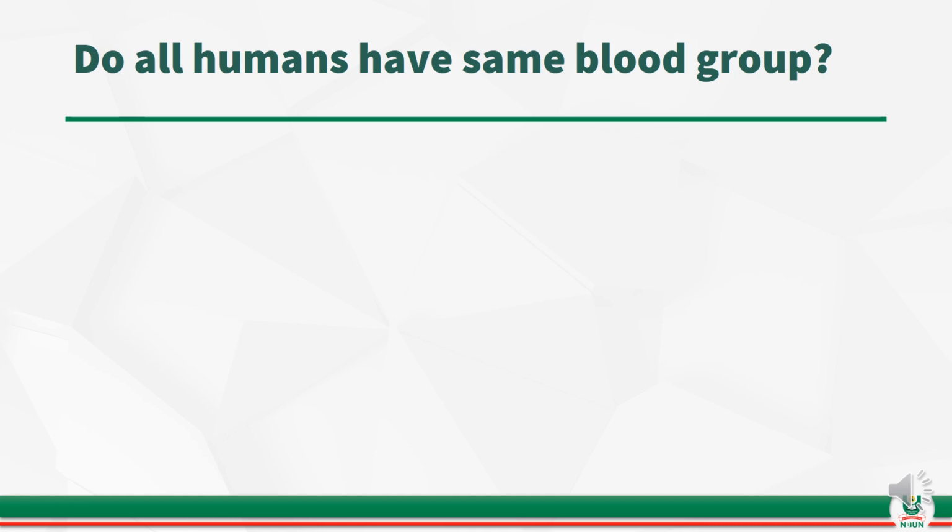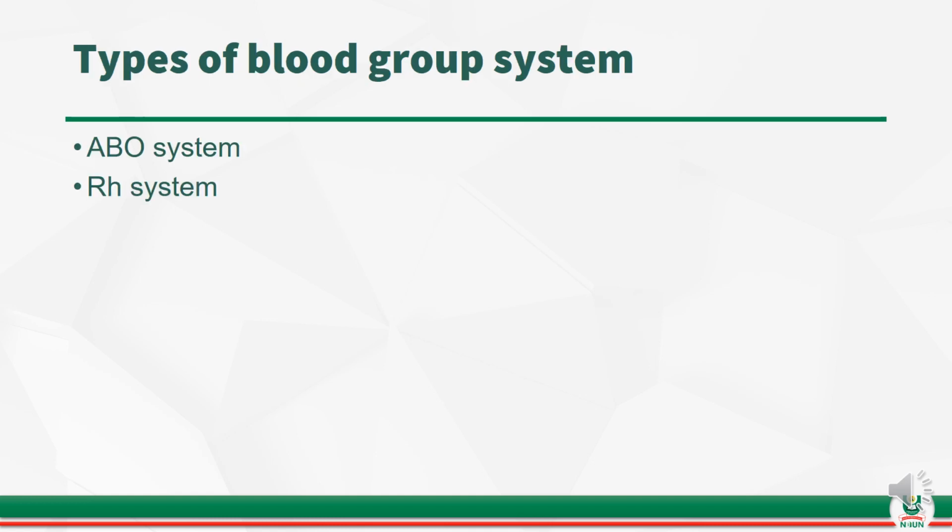And that will take us to the next question. What are the different types of blood group system that we have? Essentially, there are two common types of blood group system. The first one is the ABO blood group system, and the second one is the rhesus, that is the RH blood group system.